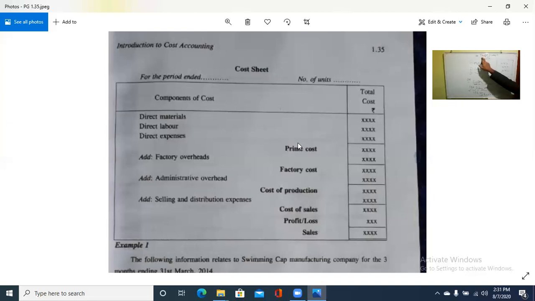And then we add profit or loss. Profit is the case, meaning sales minus total cost. In almost all cases, we need to calculate the profit or loss, not the sales figure. The sales figure is already given in the question. So sales minus total cost is either profit or loss. This is the normal cost sheet. So we will do one problem with this.